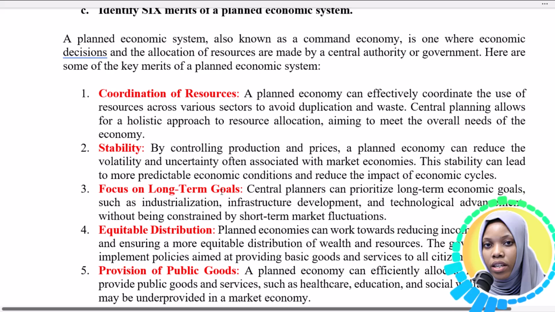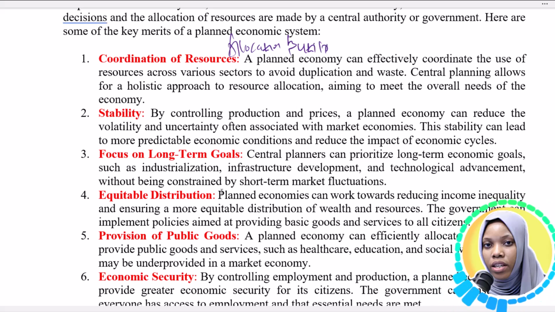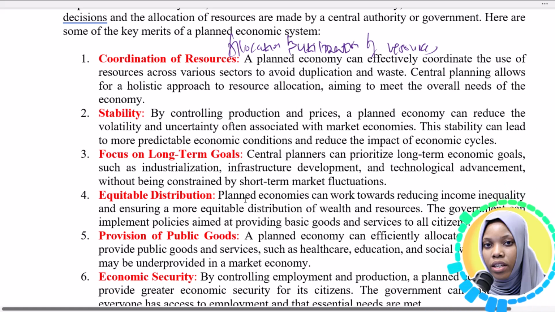And our first advantage is the coordination of resources. So the government coordinates the allocation of resources, or utilization. The word is utilization. The government ensures efficient utilization of resources across all sectors to avoid duplication and waste.